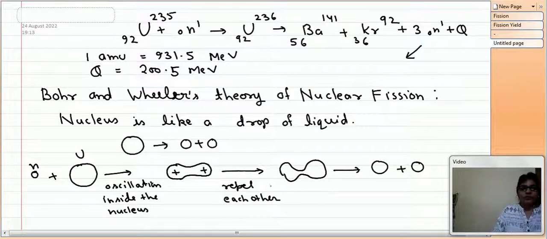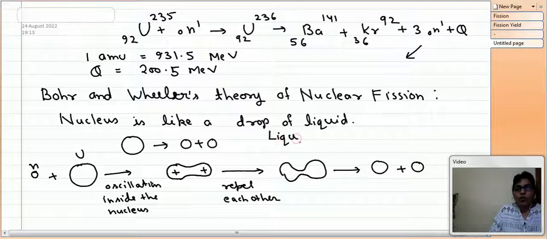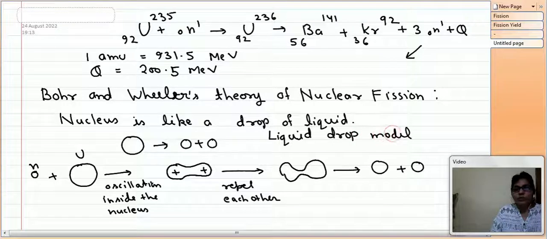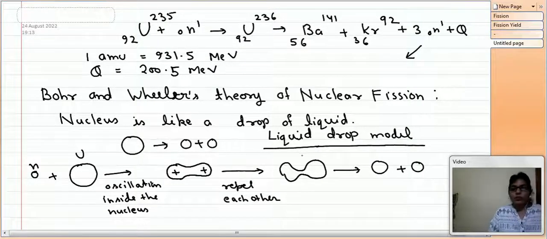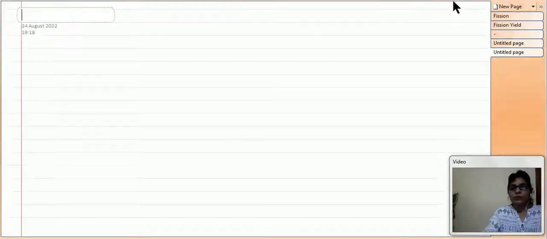So this is the fission phenomenon as explained by Bohr and Wheeler, and it is based on a drop of liquid. So this model is known as the liquid drop model. On the same model, we have also explained the semi-empirical mass formula, which is again based on the liquid drop model, and this fission theory is again based on the liquid drop model. Now let us go to the next page and discuss the chain reaction.